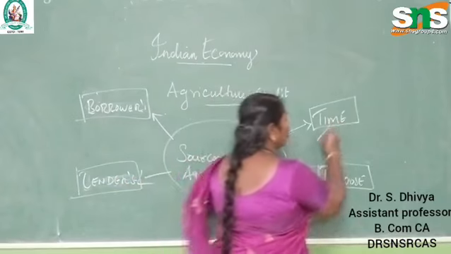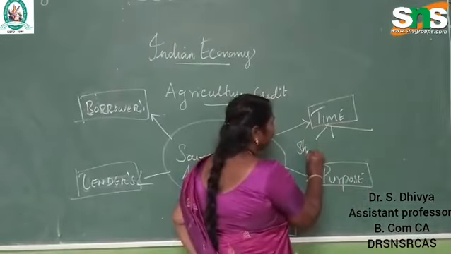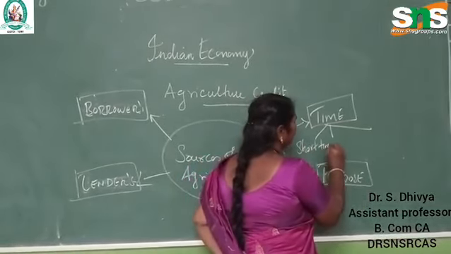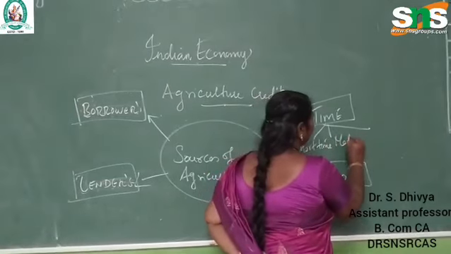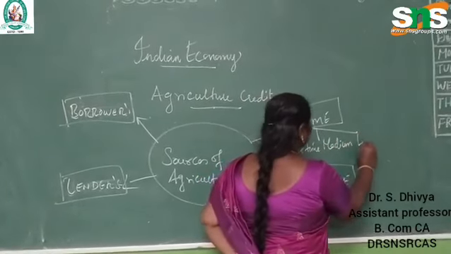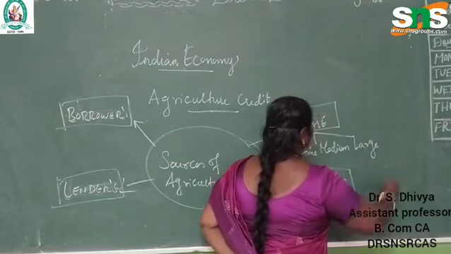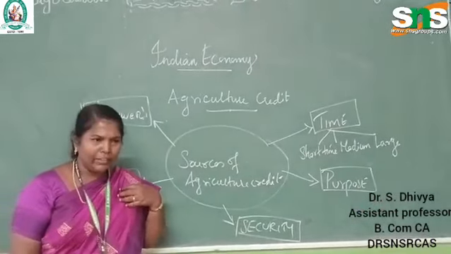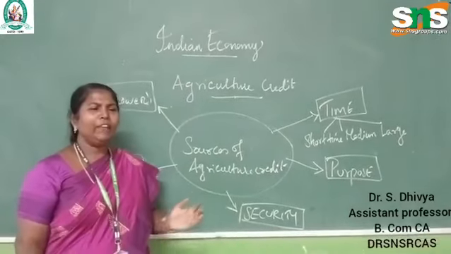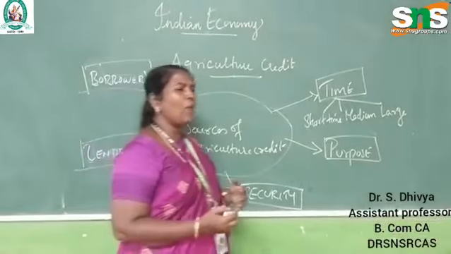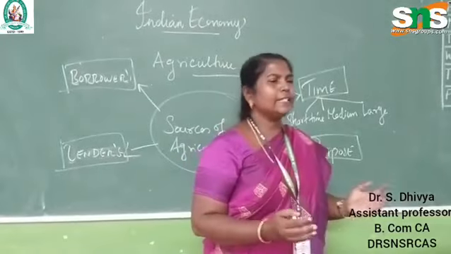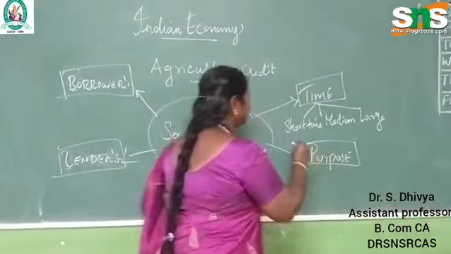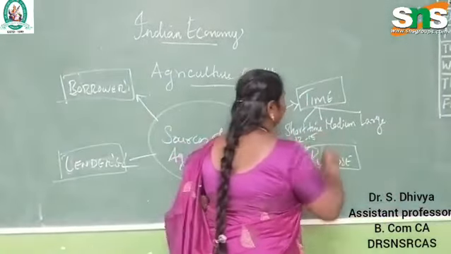It may be short, medium and finally long. We call it a short time period when the farmer gets money from me and returns the amount within a short period, say 12 to 15 months. It is called short term.